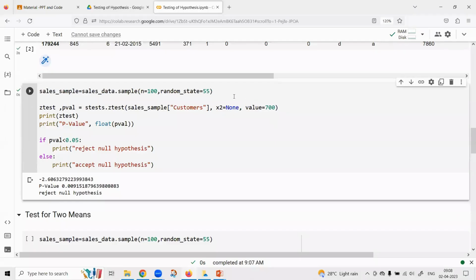We again went back to the manager. We told that, yeah, you told 700. That is also not right. Then he told that I'm really sorry. It's actually 650. That's what he told. Are you going to believe in that? Or are you going to test it? Test again. So test it with 650. Tell me what's the p-value?